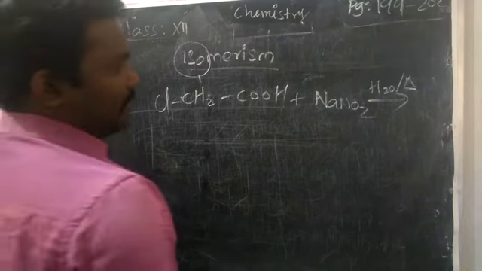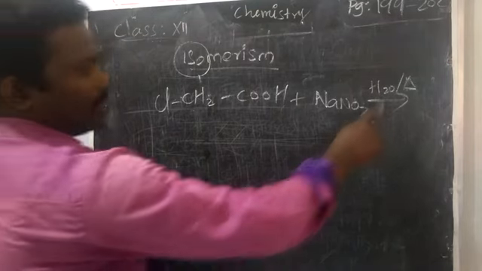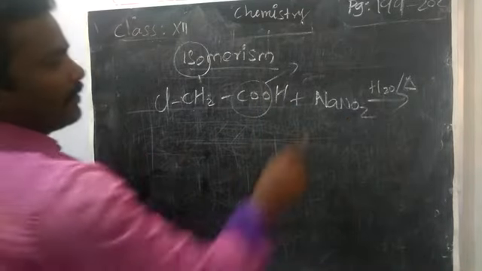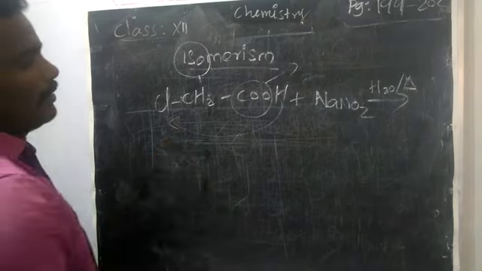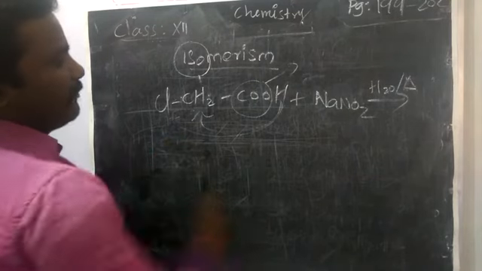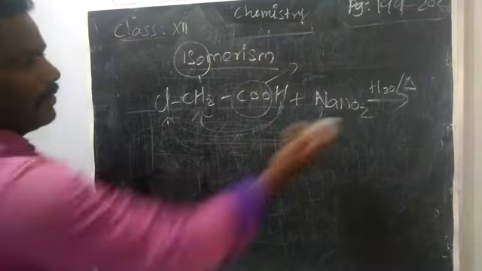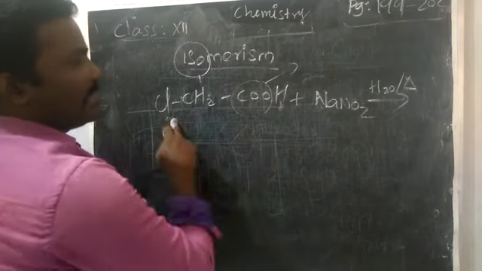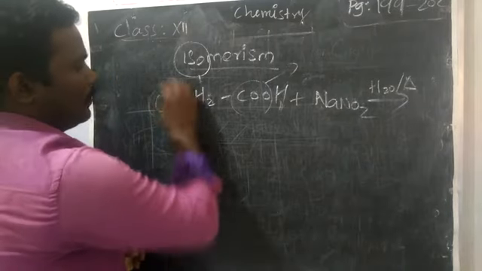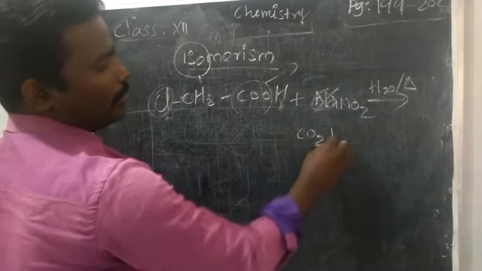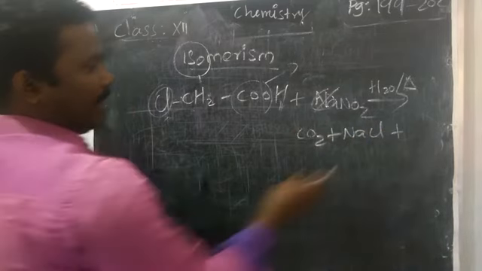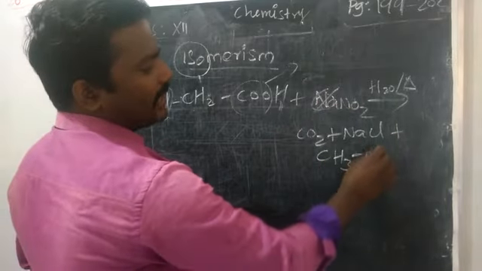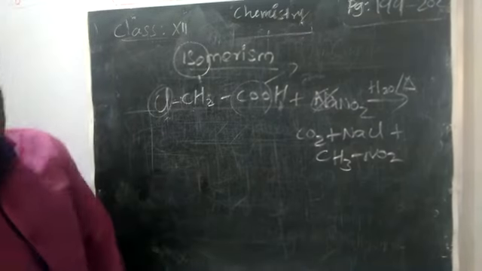How will the reaction take place? Here also it is a very simple reaction. As usual, the CO2 will go out from this, CH3 will form, NaCl will go, and NO2. One by one I will tell. First remove the CO2. What is remaining? CH3Cl. Then NaCl. CO2 is removed, NaCl is removed. What is remaining? CH3NO2, that is nothing but nitromethane. So we have prepared the nitro compound.